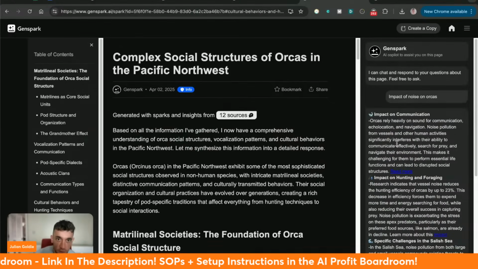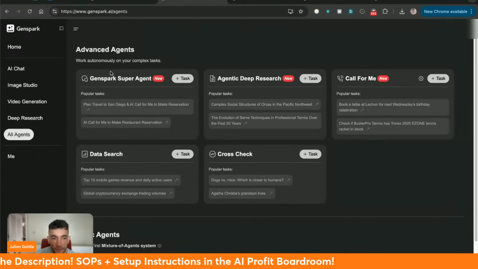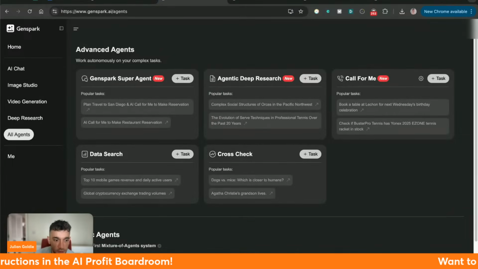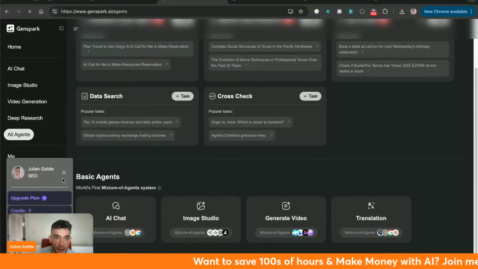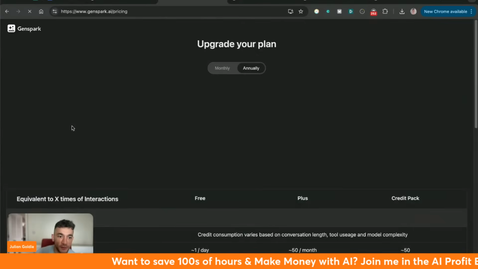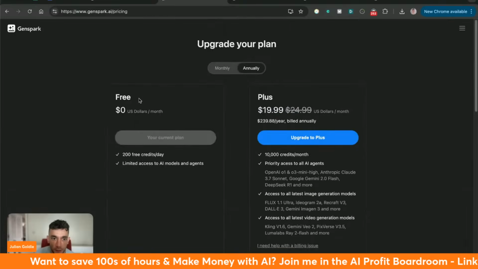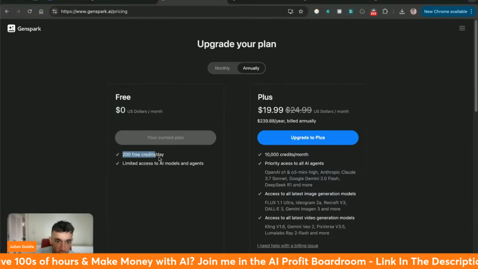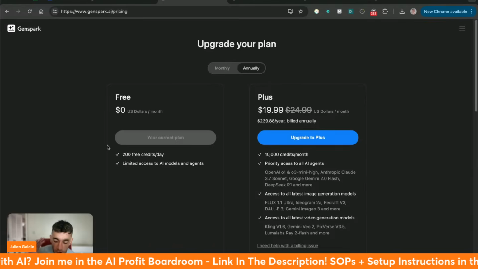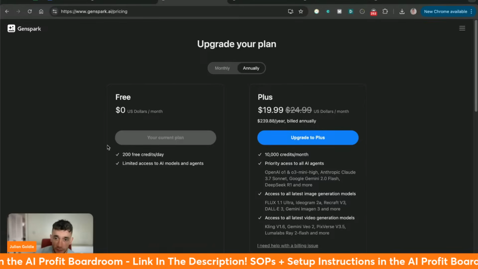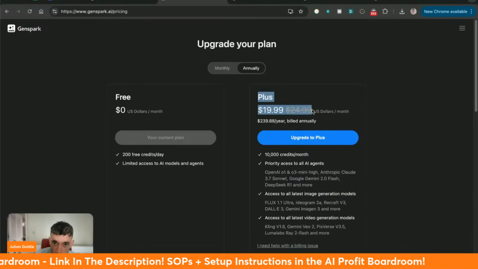Now, I can assume that this is probably a wrapper, again, kind of like Manus, but I'm not 100% sure. I don't think it's its own AI, so it's not like it's created the new DeepSeek or something like that, but you can see an example right here. On the free plan, you get 200 free credits per day, so you don't have to pay for this. I've used it today. I built that whole website for free. Didn't cost me anything.